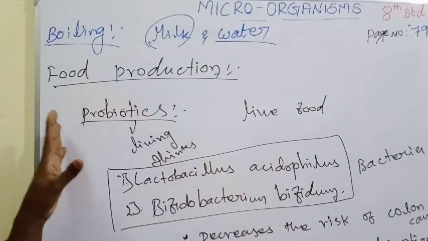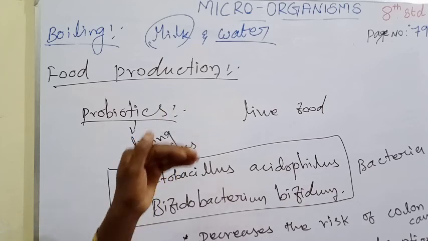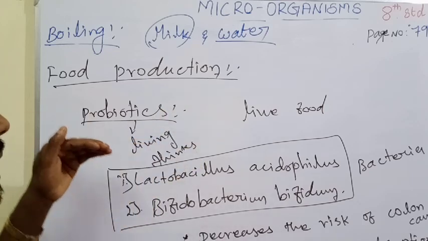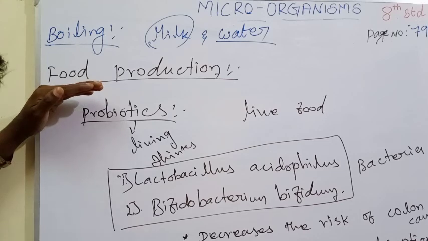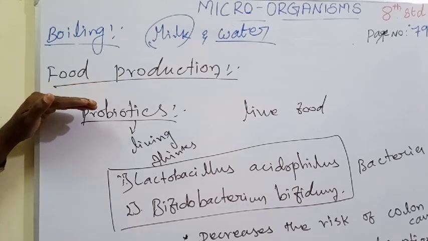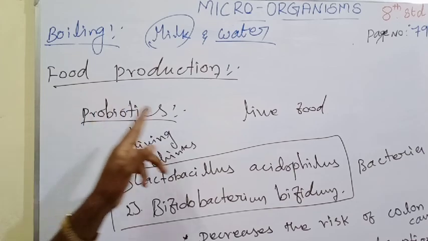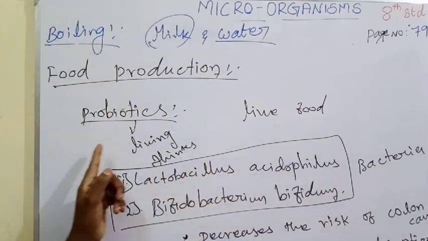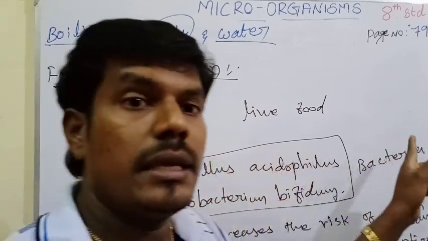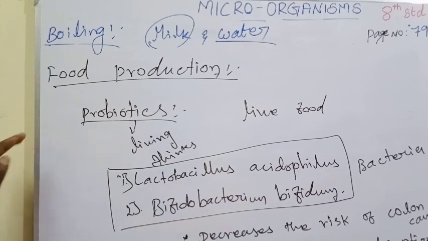Then the diseases caused by microorganisms in plants and animals were explained. Animal diseases: first anthrax and second foot and mouth disease. Anthrax has a vaccine, and foot and mouth disease has the FMD vaccine. And then next, food preservation.